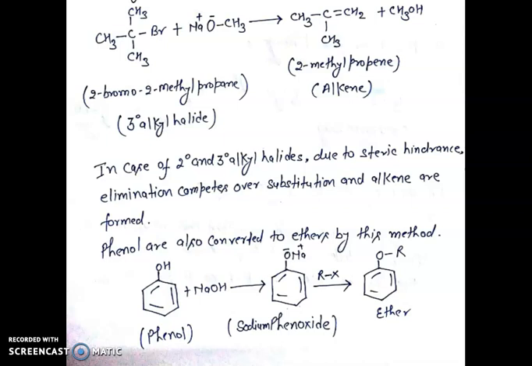Phenols are also converted to ether by this method. For example, phenol reacts with aqueous sodium hydroxide to form sodium phenoxide, and sodium phenoxide further reacts with alkyl halide to form ether.